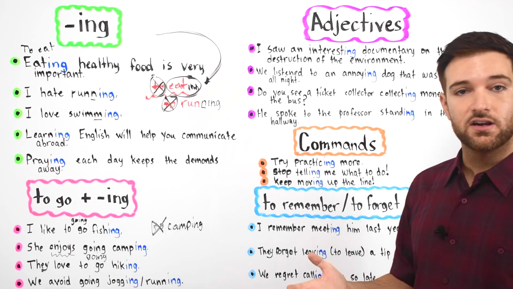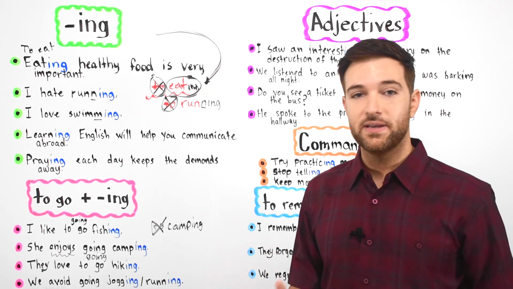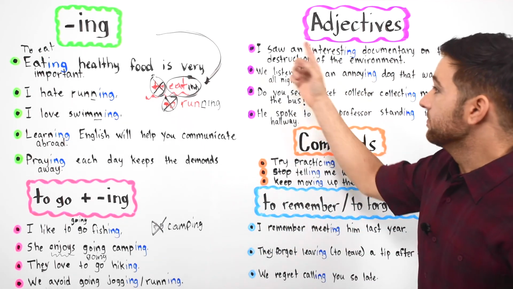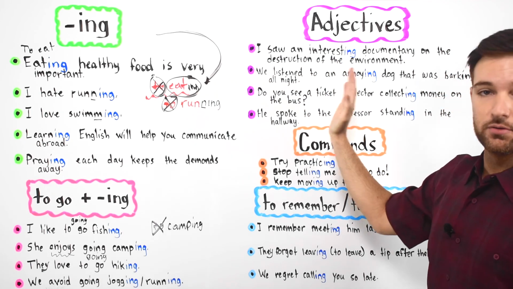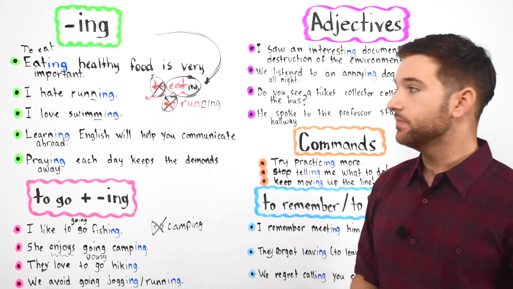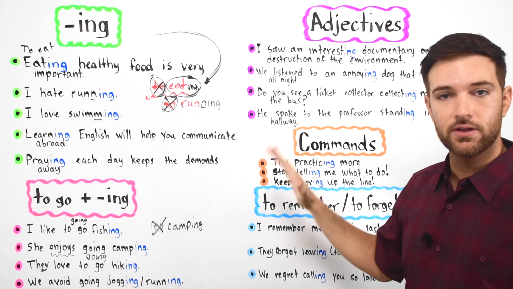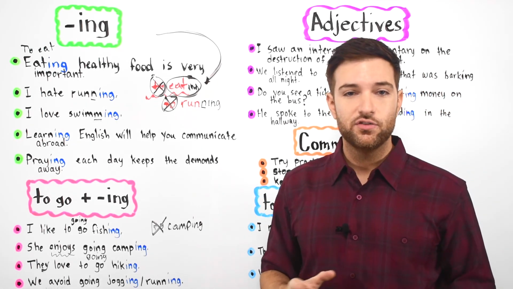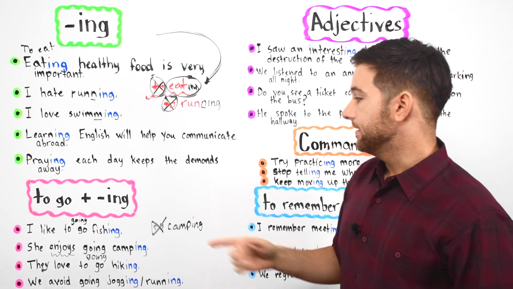So guys, these are the basic rules when you want to make a sentence using a verb in the noun or adjective forms. Okay, the noun and adjective forms. All right. So I hope this all made sense to you and it wasn't too hard. If you watch lesson 19 again, you'll see a few more similar examples using ing.